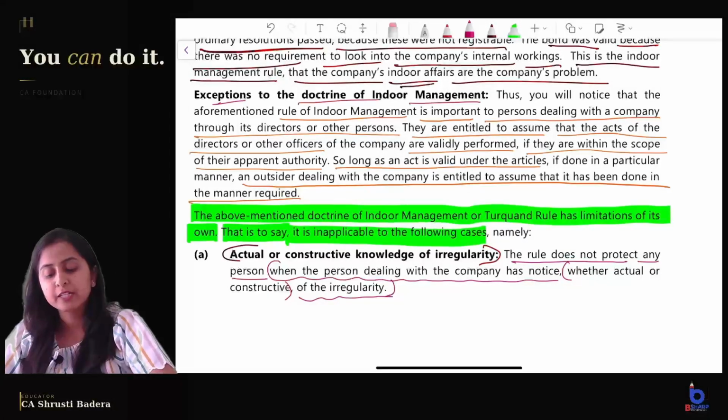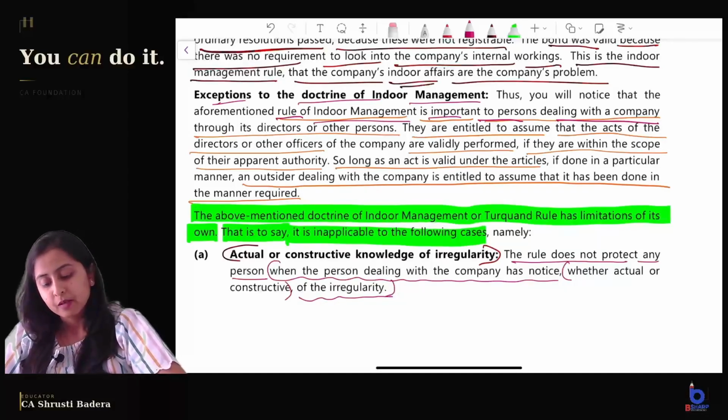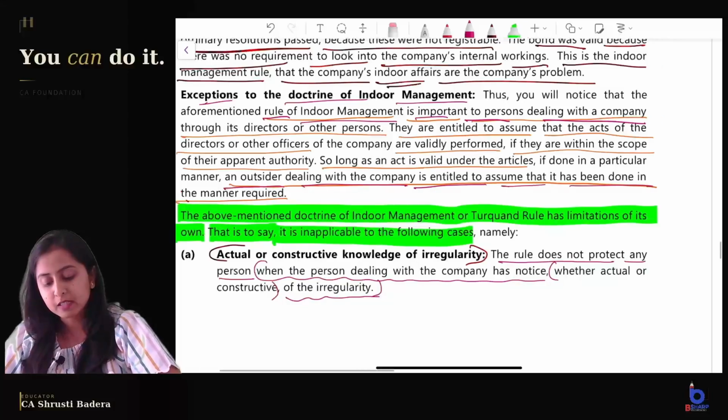Exceptions to doctrine of indoor management. The aforesaid mentioned rule of indoor management is important to persons who are dealing with the company, but an outsider dealing with the company, in this case of indoor management, is entitled to assume that it has been done in the manner required.